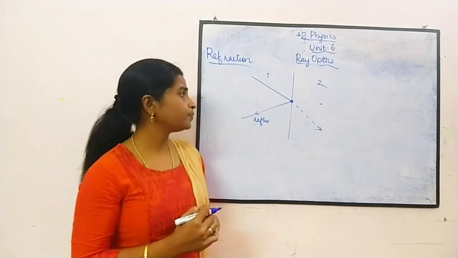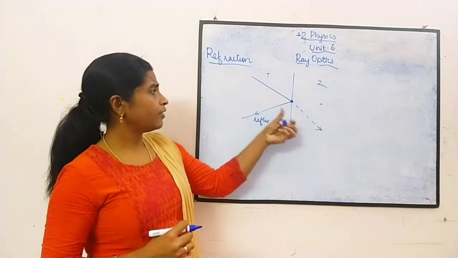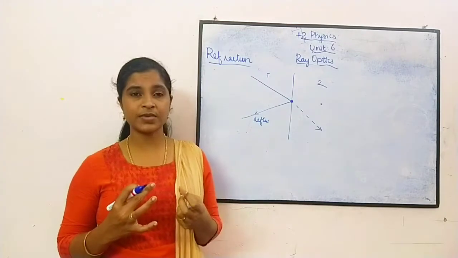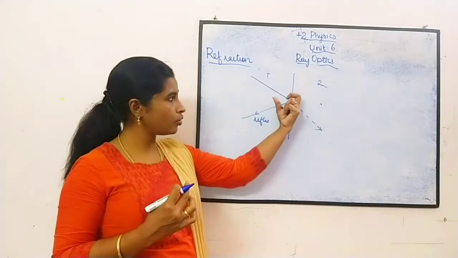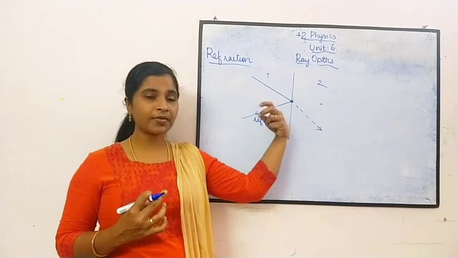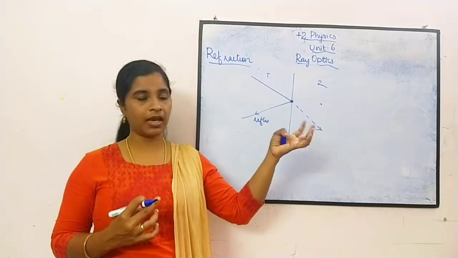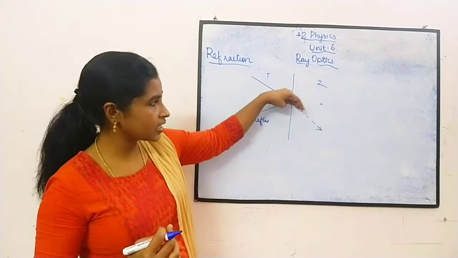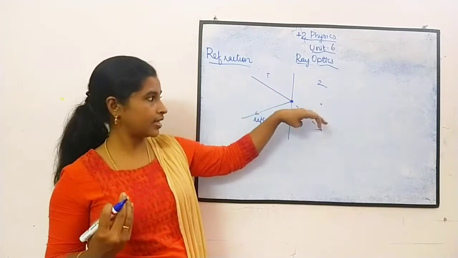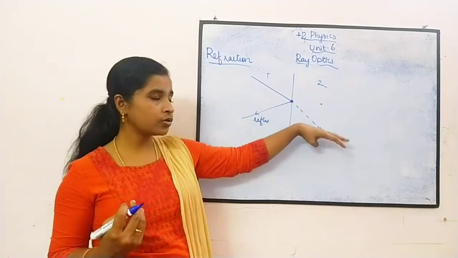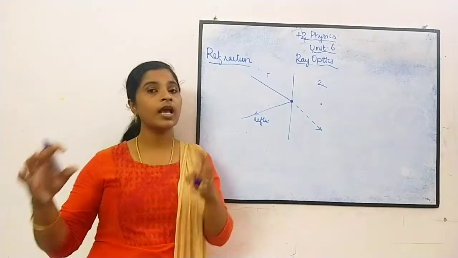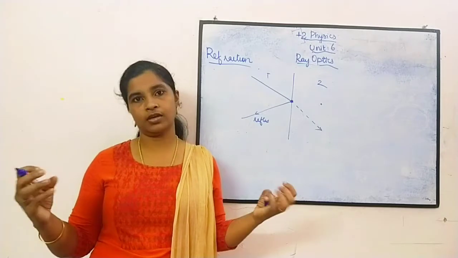When it is absorbed, the intensity of the light is reduced because some of the energy is absorbed and converted into heat. So when it is refracted, the intensity is getting reduced, and as it goes on, there will be no light at all.